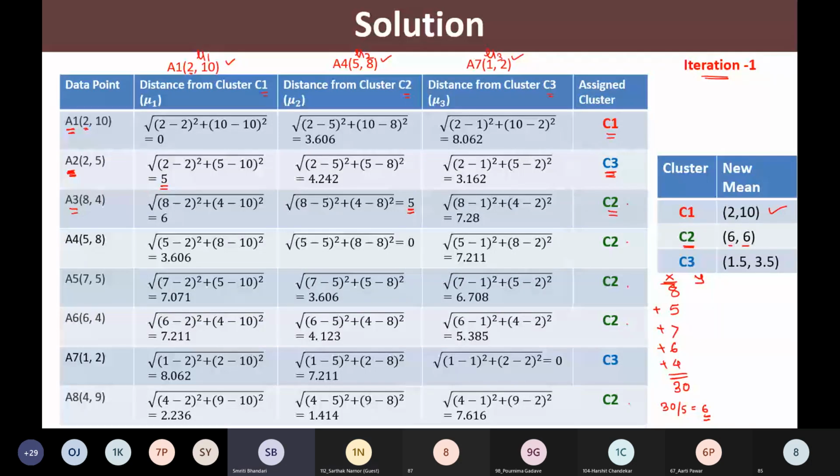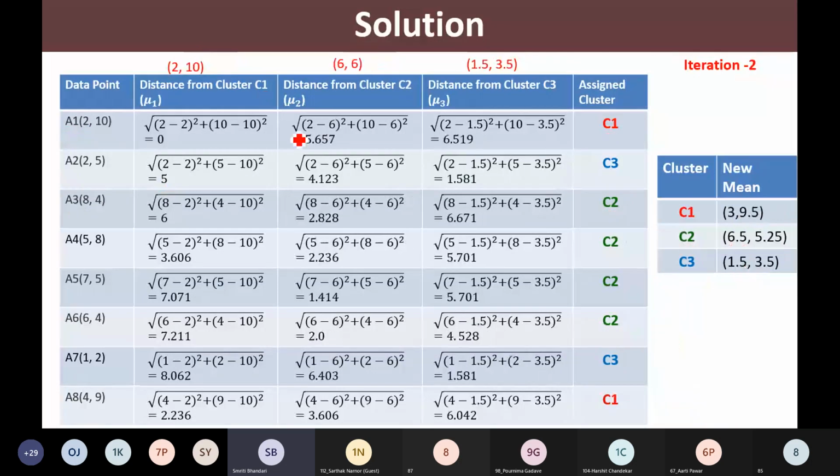Right. So in cluster C3 we are having 2 points. So the mean of these 2 points is the new cluster center C3. So this is how we have computed new cluster centers for C1, C2 and C3. Now in the next iteration, we are going to consider these new centers. So the first center is 2, 10, the second is 6, 6, and the third center, that is newly computed, is 1.5, 3.5.